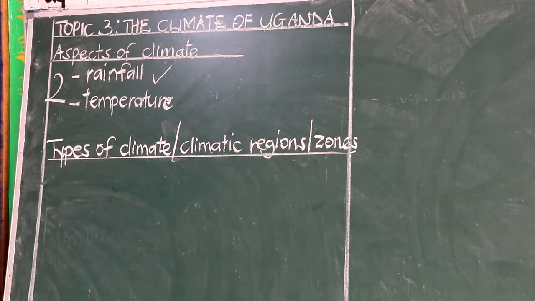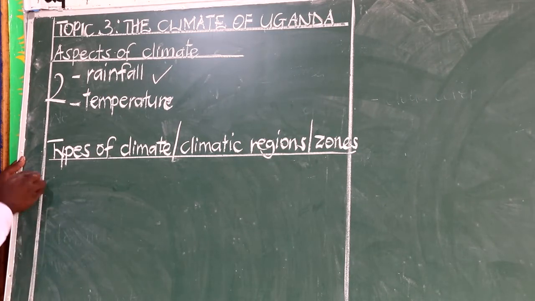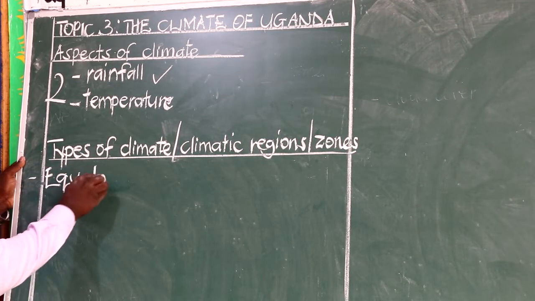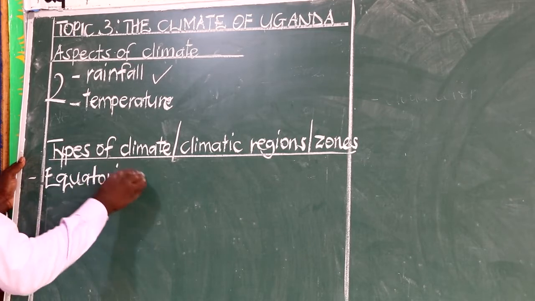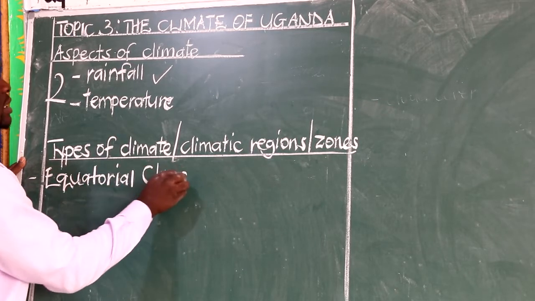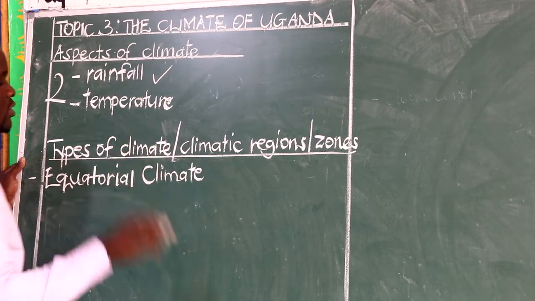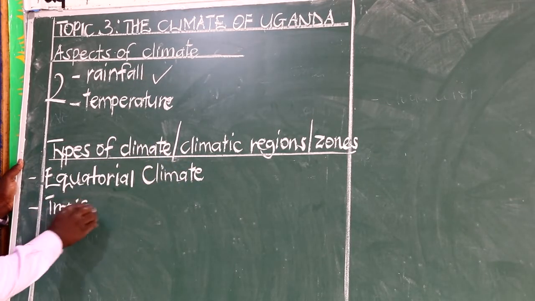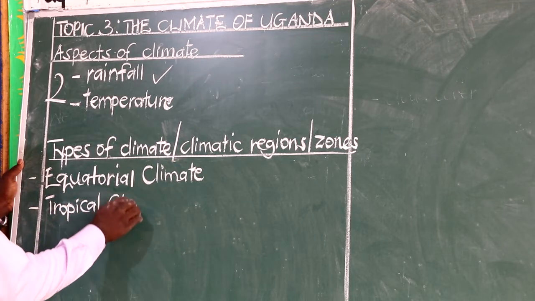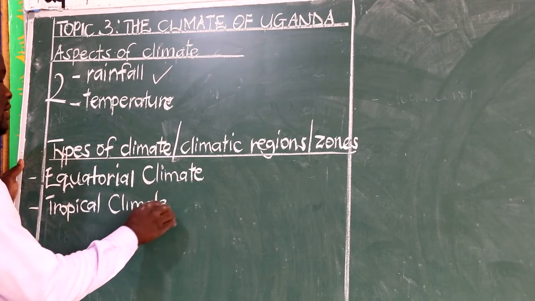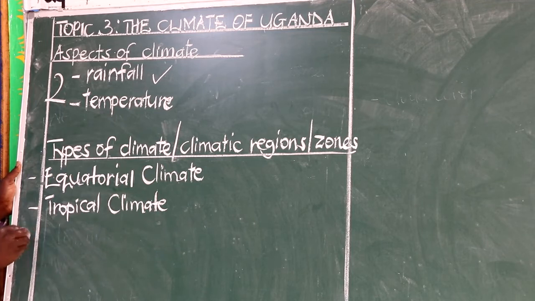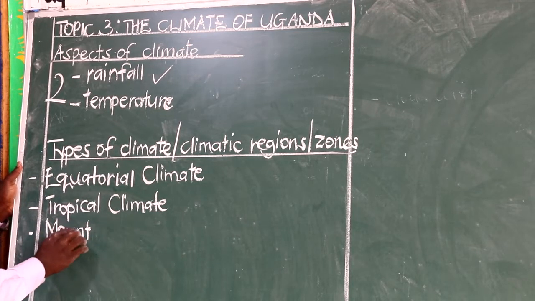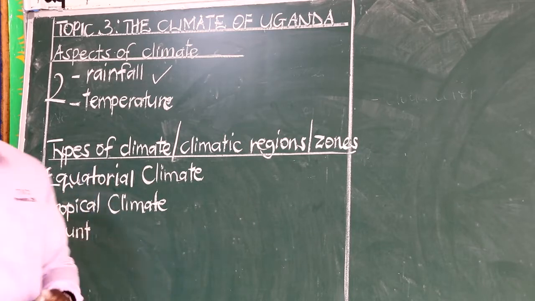So which are these types of climate? One, we have what we call equatorial climate. We shall have what we call tropical climate. And then we shall also look at the climate which is experienced in areas which are near mountains.